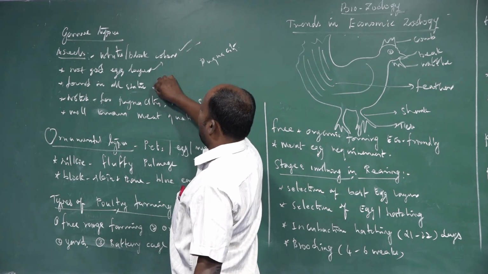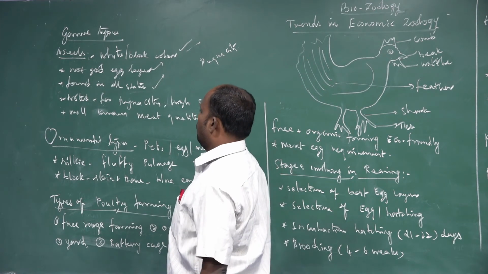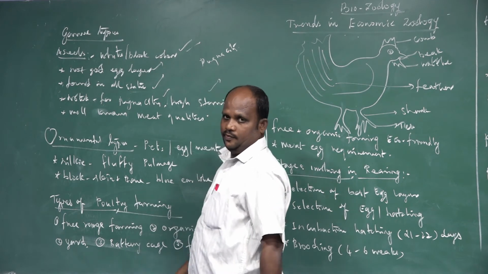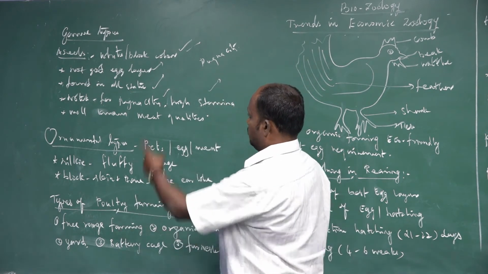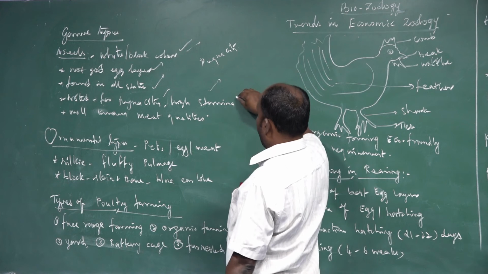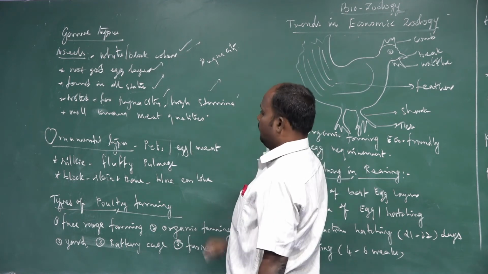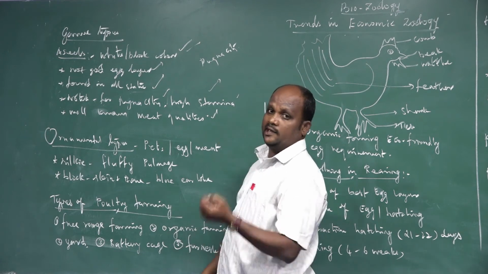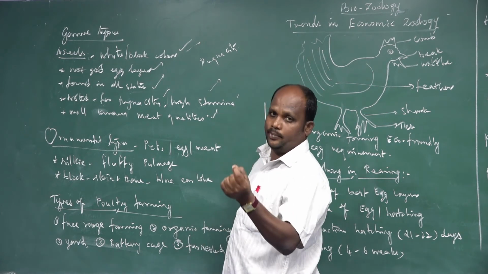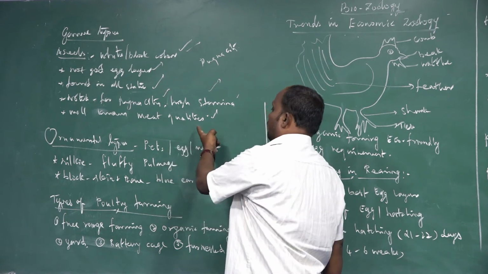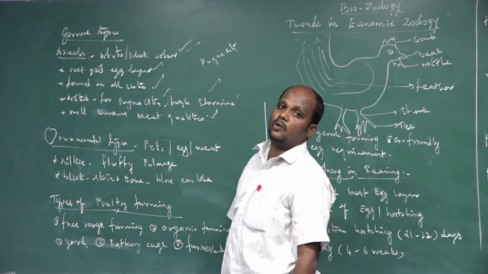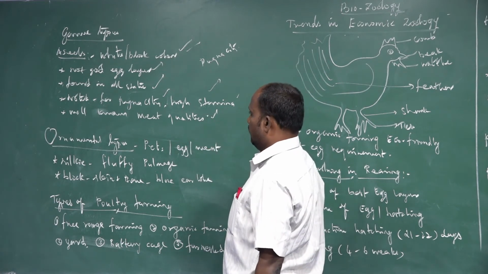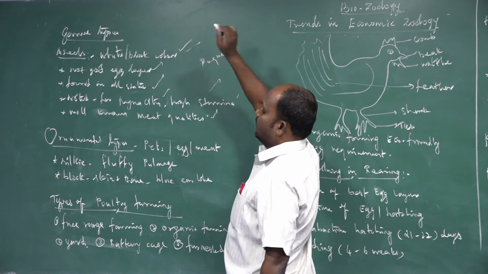It is found in all the states throughout India. Note the character I told you, pugnacity. It has high stamina power, and it is used for the game type. High stamina means more energy. It is very well known for meat quality. The meat has very good taste, with a high amount of protein, vitamins and minerals present in the muscles and bone. Very strong bone. So that is the family character of game types.